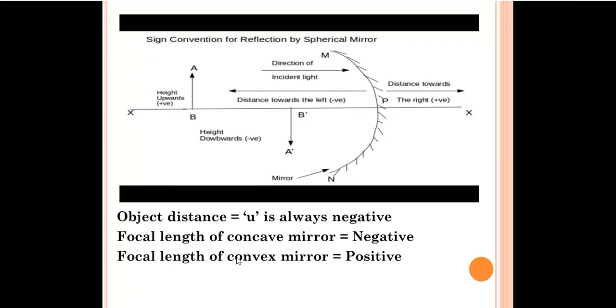You have to remember these two points also. Focal length of a concave mirror is always negative, and focal length of a convex mirror is positive. Object distance, denoted by small u, is taken as negative, and image distance is denoted by small v. Whenever we take the object distance, we take it as negative.